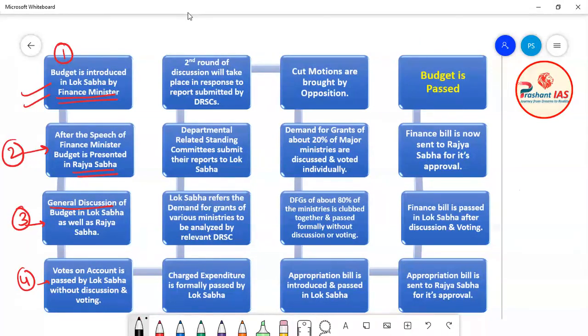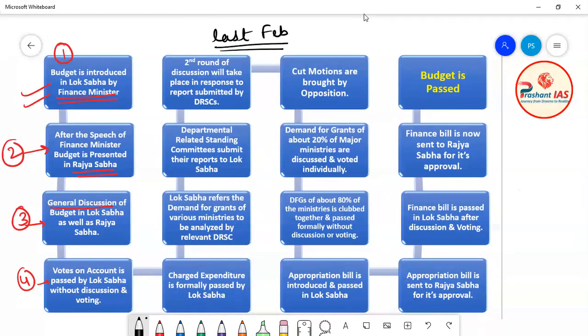Friends, earlier the practice was that the budget was presented in Parliament on the last working day of February. Now through this flow chart you can clearly understand that the passage of budget is a very long and complex process, with many steps. The government needs at least 2 to 3 months for the passing of the budget.